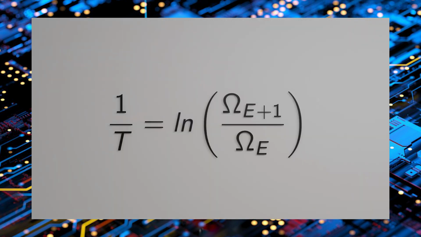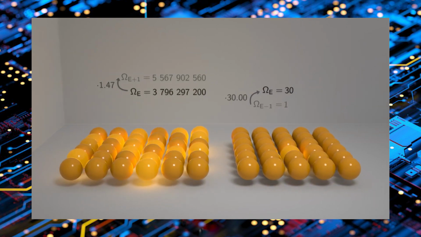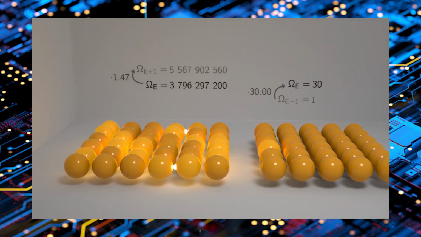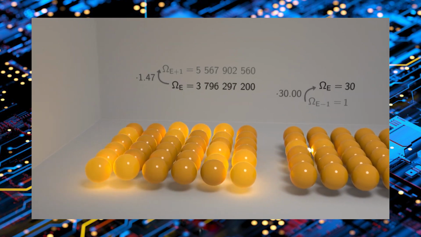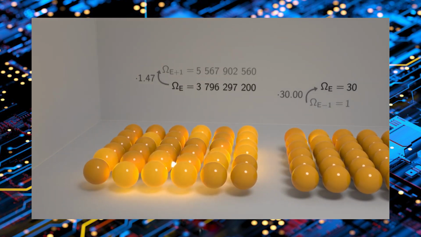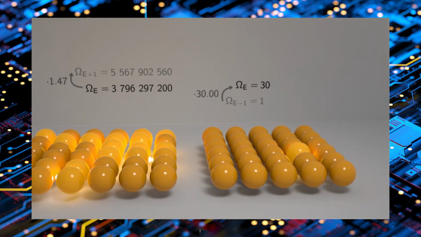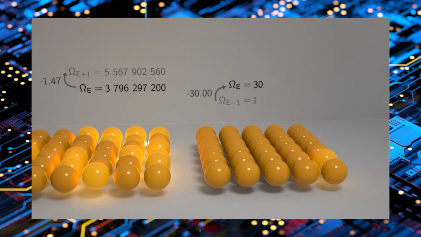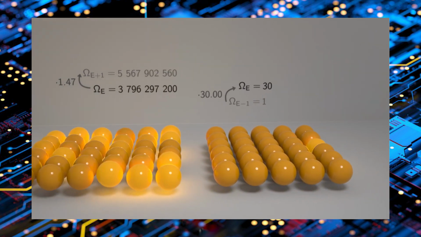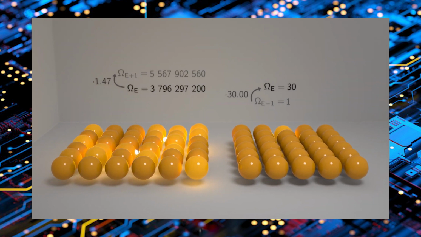Also note this 1/T relation, which unfortunately means that we have to flip everything in our head. A high temperature actually means that there's a small change in the number of possibilities, and vice versa. Here in the beginning of the simulation, for example, in the high temperature part of the grid, the number of possibilities is changed by a small factor if we add or remove energy. In the low temperature part, on the other hand, the number of possibilities is changed by a large factor. So that's what this 1/T part in the formula does.